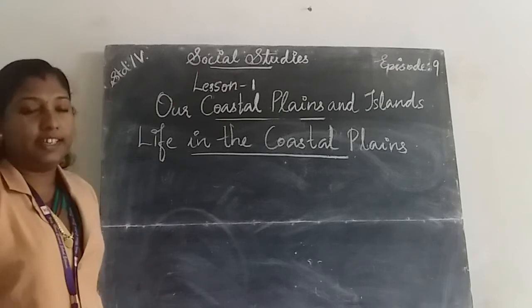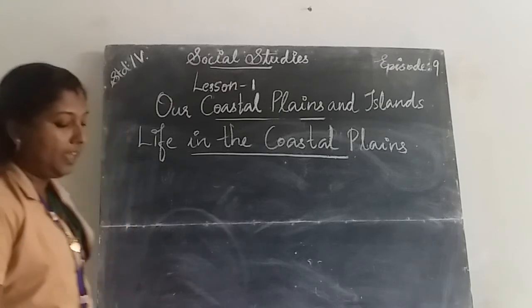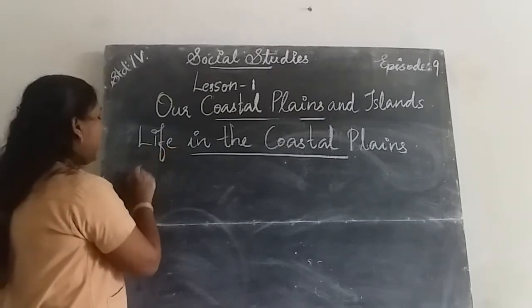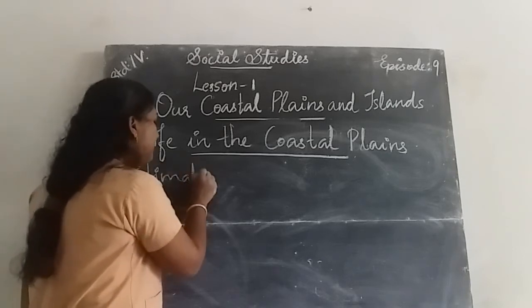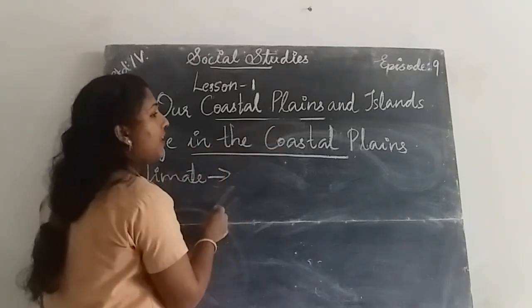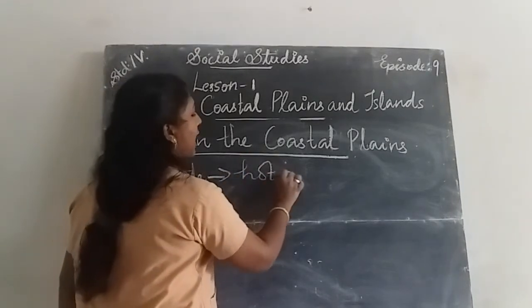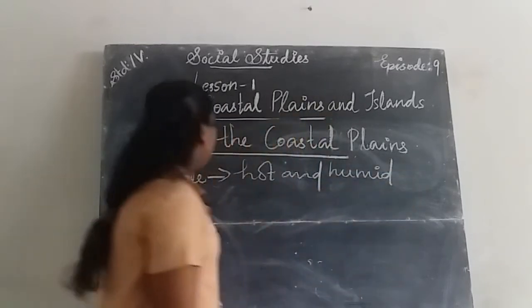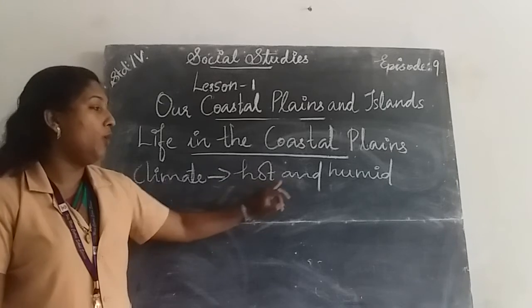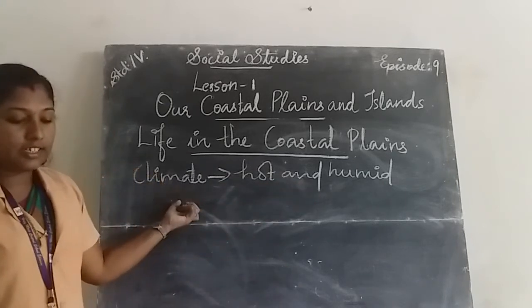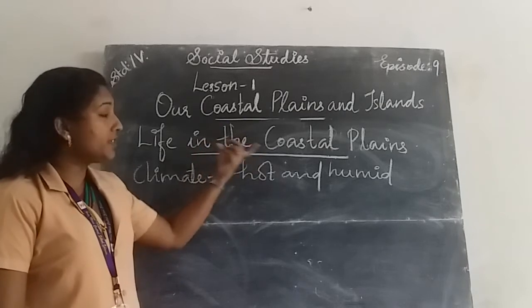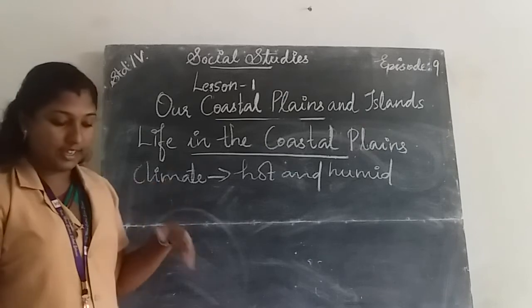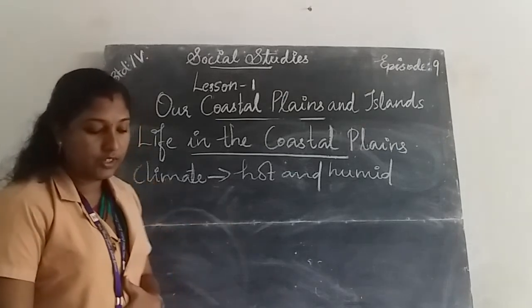The climate in the western and eastern coastal plains remains hot and humid, with rain during the monsoon seasons.